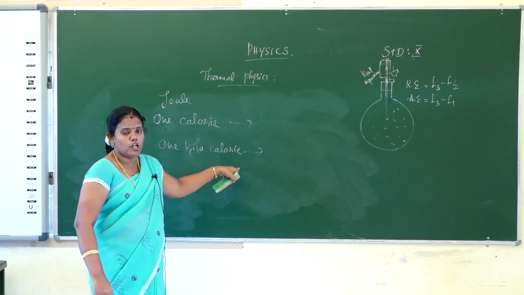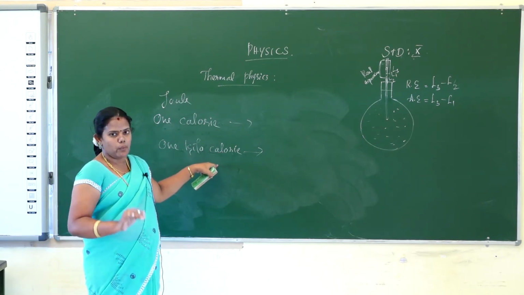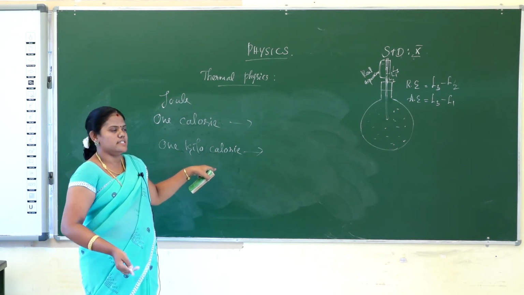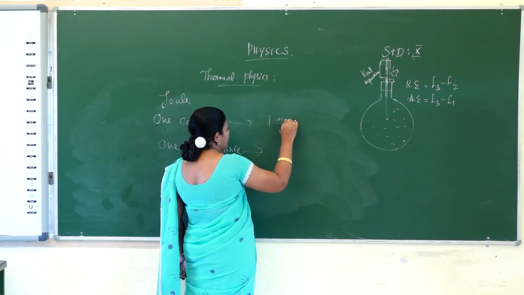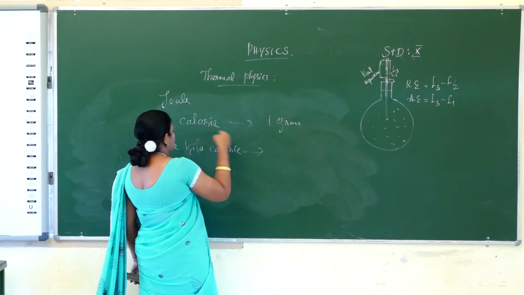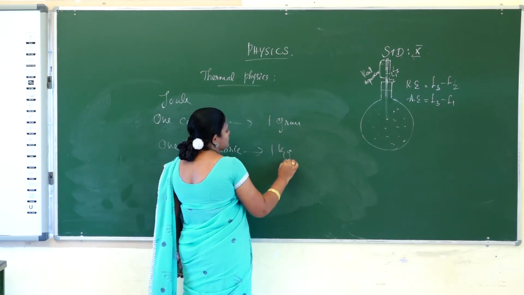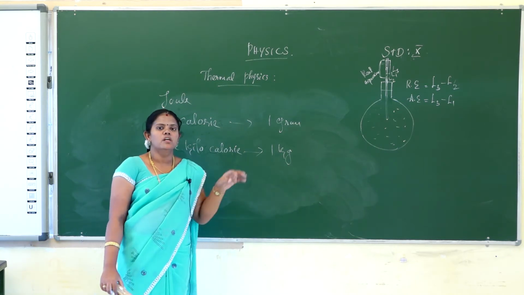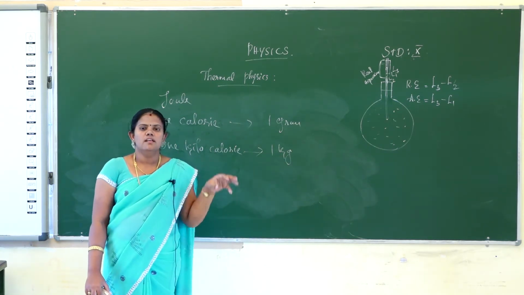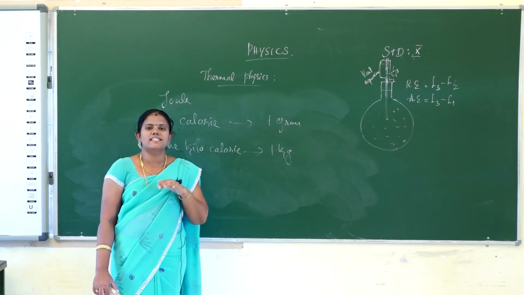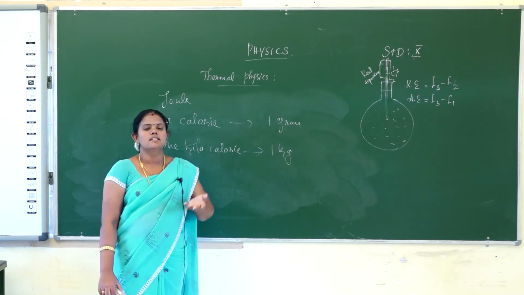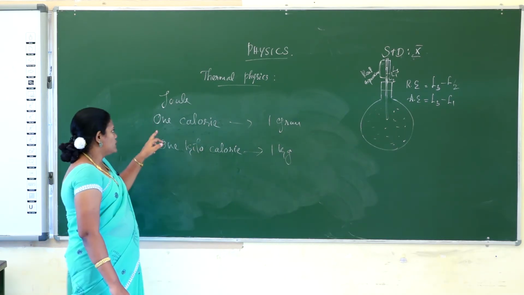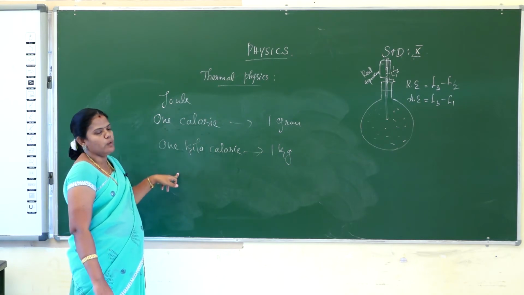1 kilocalorie means the heat energy required to raise the temperature of 1 kilogram of water through 1 degree Celsius. If you take 1 gram of substance, it is 1 calorie, but for 1 kilogram of substance, that is called 1 kilocalorie. So 1 kilocalorie is also a unit of heat energy. How will you define it? The amount of heat energy required to raise the temperature of 1 kilogram of substance through 1 degree Celsius. Okay, so those are the units of heat energy, 1 calorie and 1 kilocalorie.